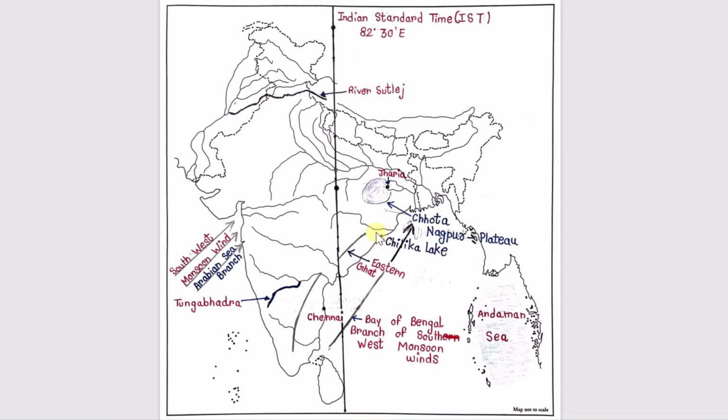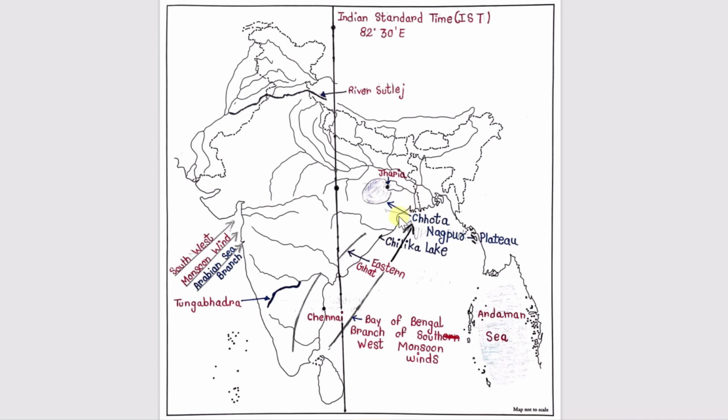Lake Chilka is like a dent here on the outline boundary of India. Now C is river Tungabhadra, Mahanadi, Godavari, Krishna. So it is the tributary of Krishna. So here it is Tungabhadra. Now D is Jharia. Here it is the location of Jharia, in between this Damodar river and I think Subarnarekha.